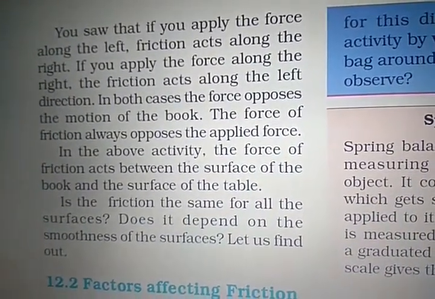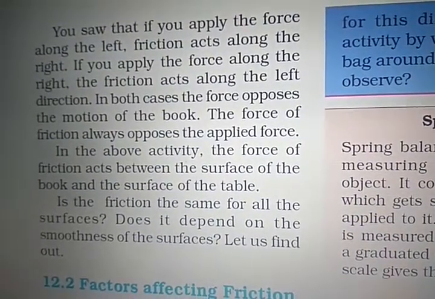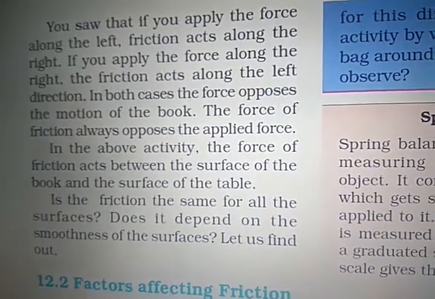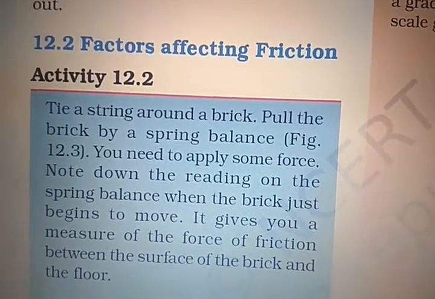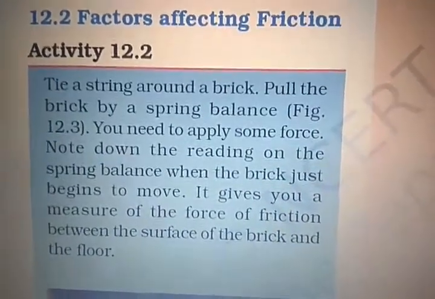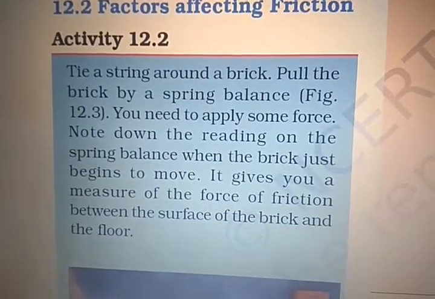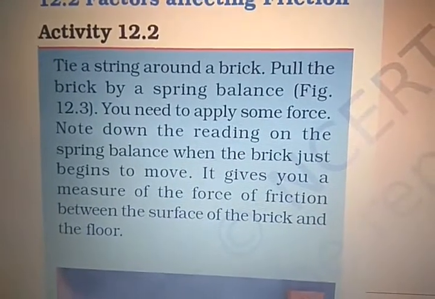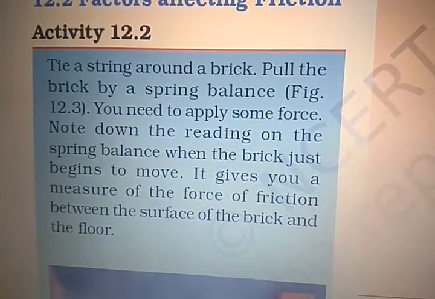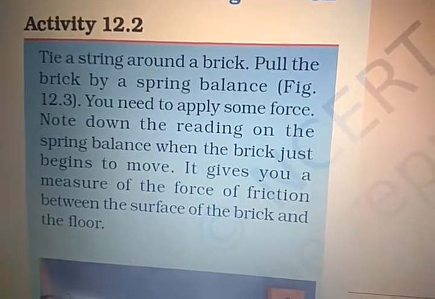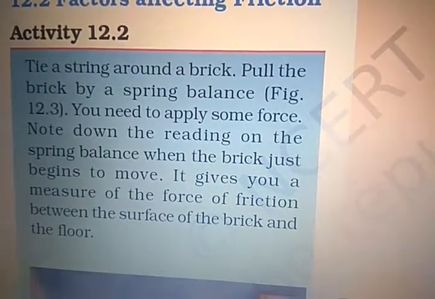Let's find out whether the friction depends on the surfaces. Now the next topic, factors affecting friction. For that purpose, let's start activity number 12.2. Tie a string around a brick. Pull the brick by a spring balance. You need to apply some force. Note down the reading on the spring balance when the brick just begins to move. It gives you a measure of the force of friction between the surface of the brick and the floor.